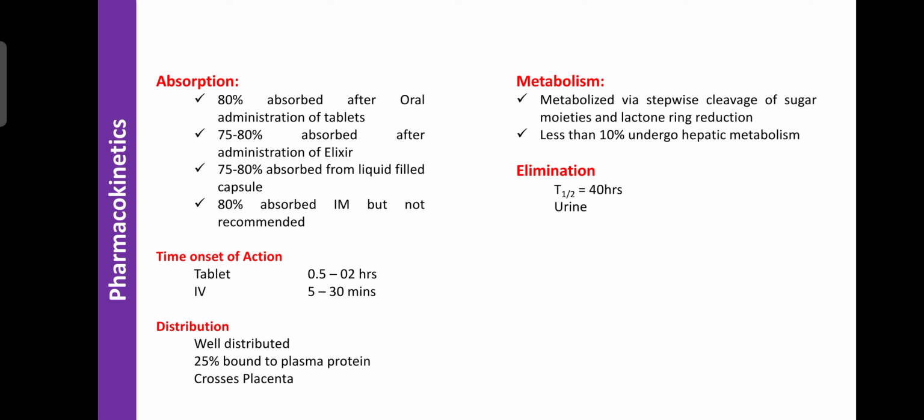Regarding distribution, it is well distributed and about 25% is bound to the plasma proteins. This is also considered during the selection of the dose, because if you administer 100 mg, only 75 mg of the drug is available to show the action on the heart.